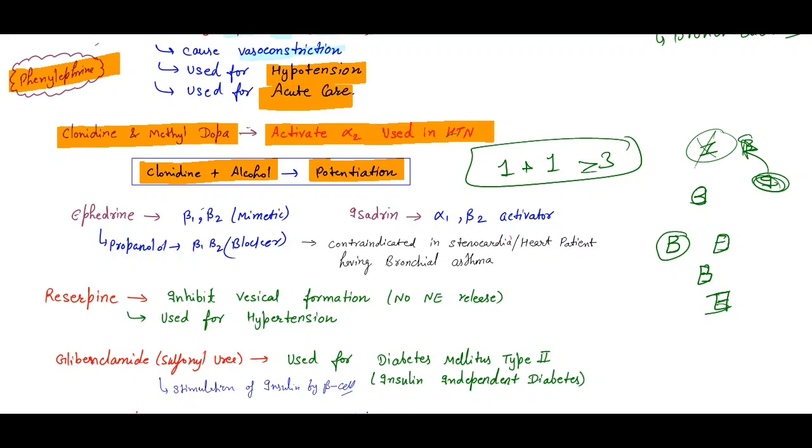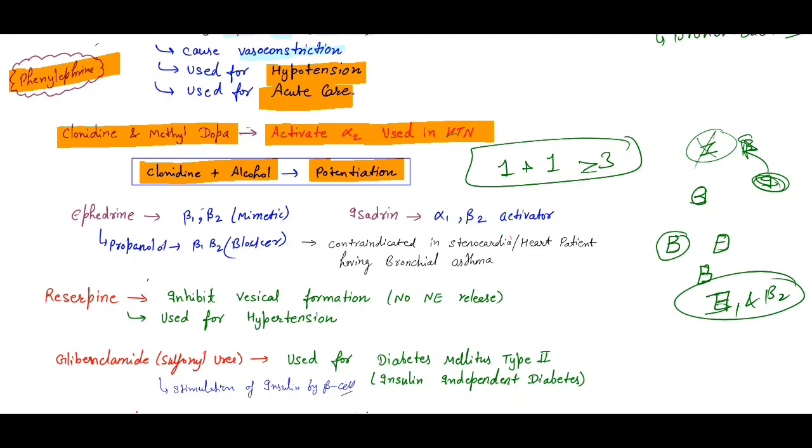Then isoprenaline means a beta 1 and beta 2 activator. It only activates beta 1 and beta 2, and it is also used for bronchial asthma because it activates beta 2.